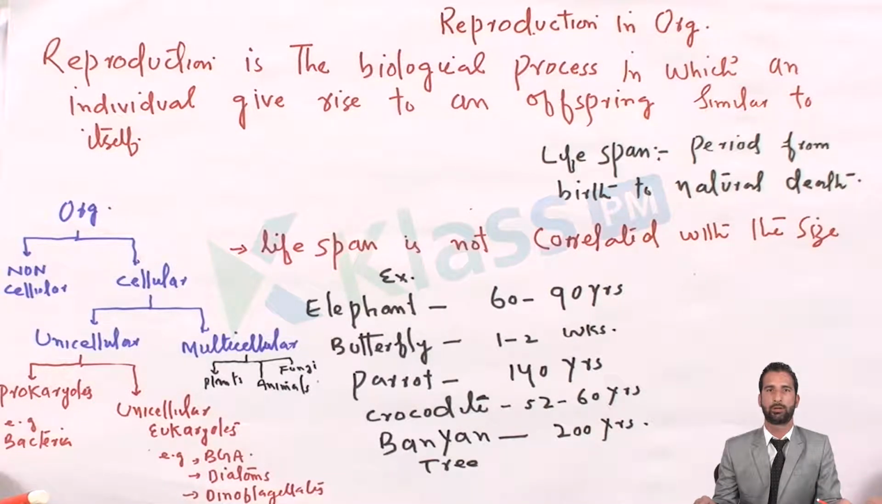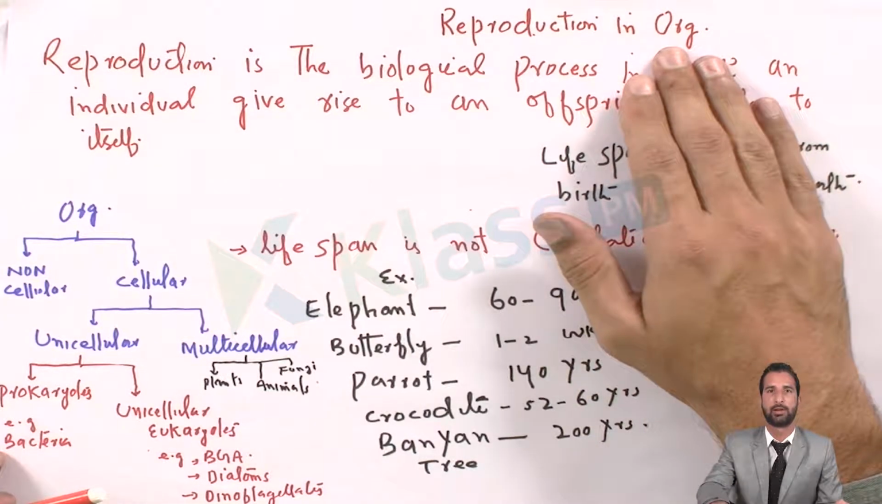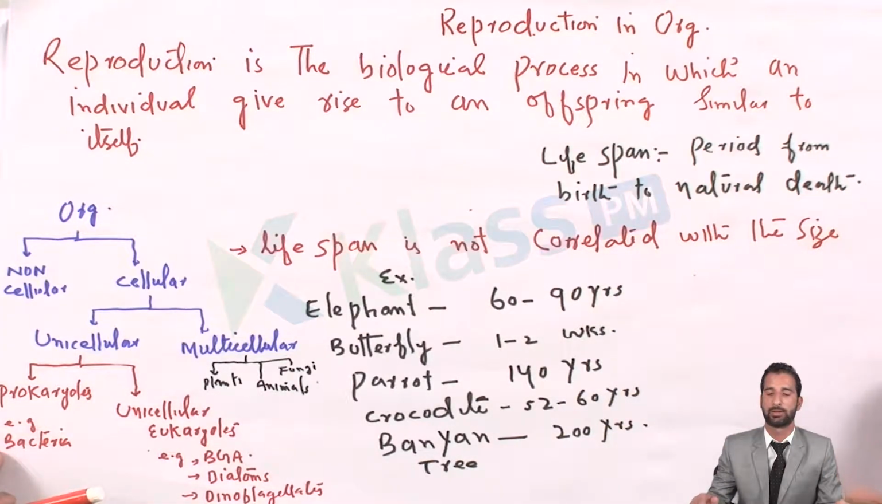In this video we are going to talk about reproduction in organisms. What is reproduction? Firstly, in this session we will discuss what reproduction is, why reproduction is necessary, and what are the different modes of reproduction in different organisms. First of all, we will discuss what reproduction is, and before that we will classify the organisms in which reproduction occurs. What are the types of organisms?